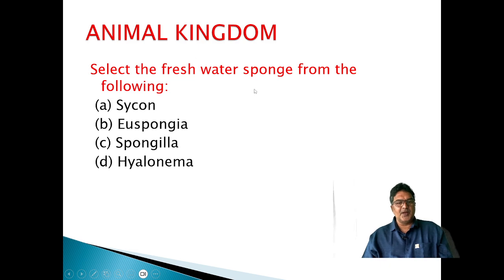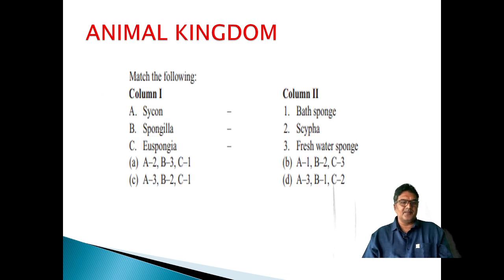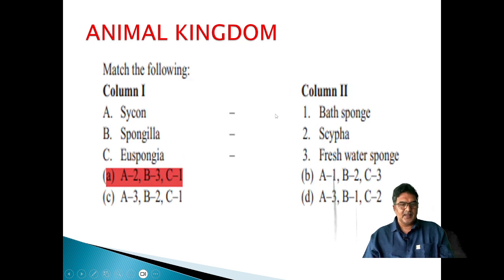Select the freshwater sponge from the following. Spongilla is the freshwater sponge. Another name for Sycon is commonly called Scypha. So here we match the following: Sycon, Scypha; Spongilla, freshwater sponge; Euspongia, bath sponge. So our answer is A2, B3, C1. First option.